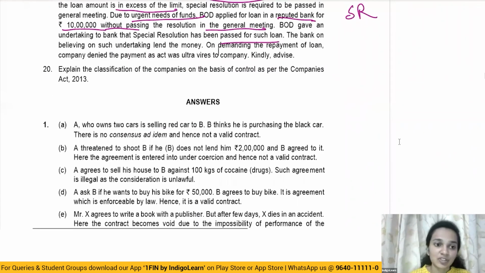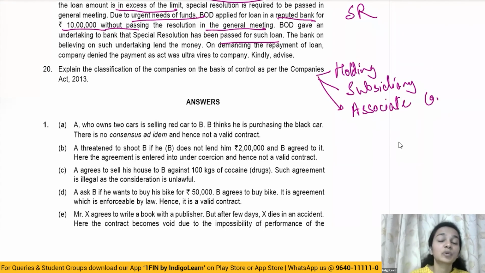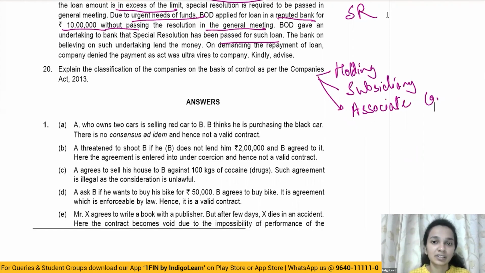Moving on to the last question now. Explain the classification of companies on the basis of control as per the Companies Act 2013. So on the basis of control, the companies would be holding company, subsidiary company, and associate company. This is a direct question where we just have to directly give information about holding company, subsidiary company, and associate company.